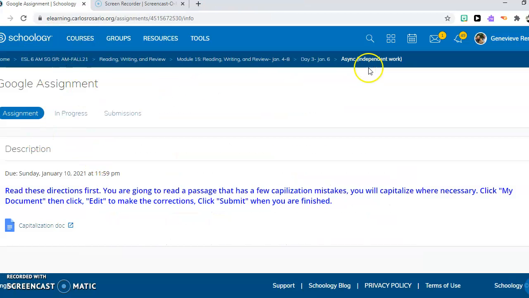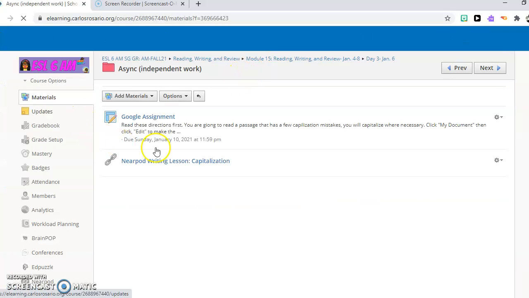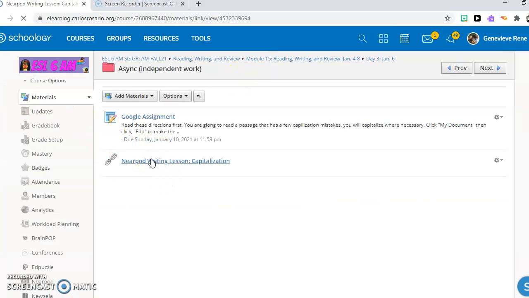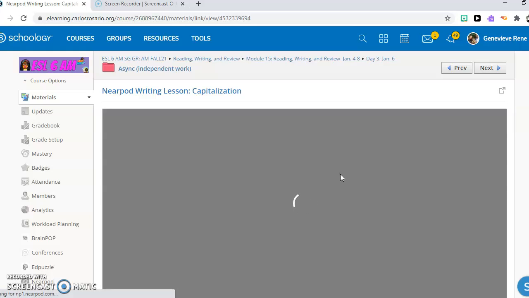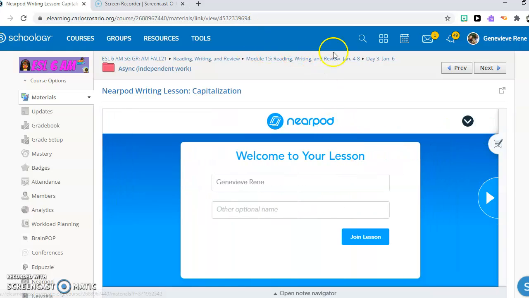Your second async assignment is a Nearpod. You will do a Nearpod lesson on capitalization. You know how to do a Nearpod, so you don't need the directions on how to do it. Good job. And that's it for the assignments.